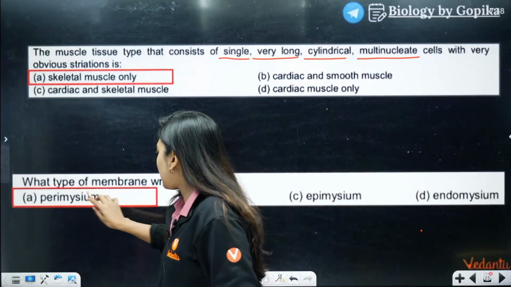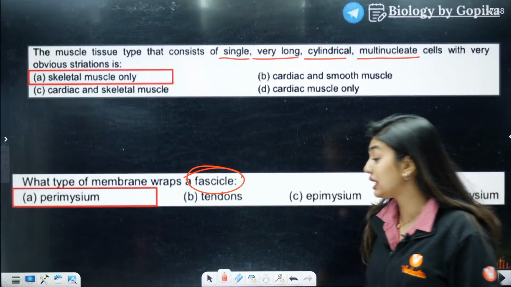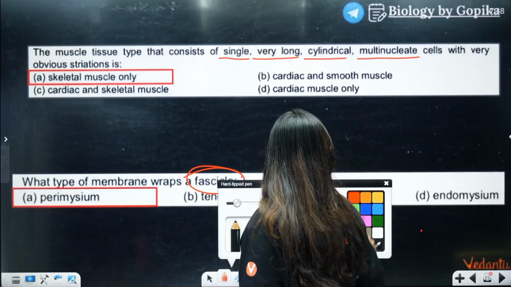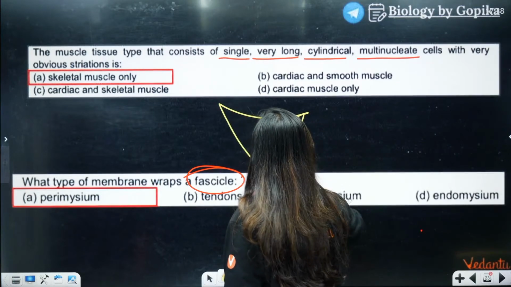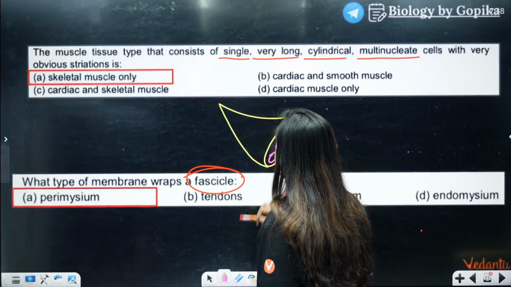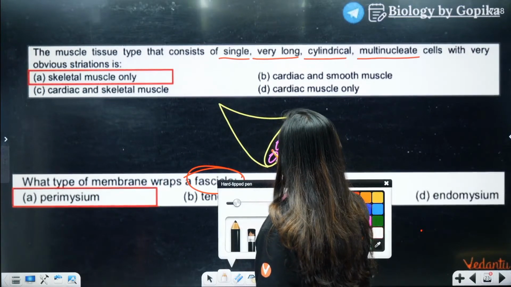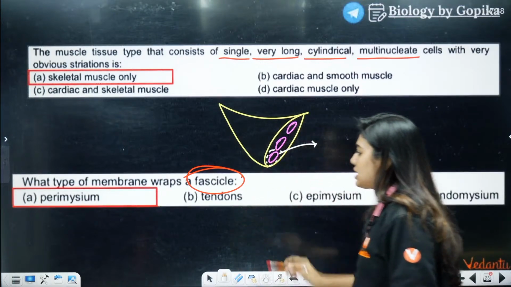See, what type of membrane wraps the fascicles? What type of membrane wraps the fascicle? Okay, fascicle, all of you remember the muscle bundle. This is your entire muscle, right? From inside the muscle, there are muscle bundles. These muscle bundles are lined by what? Perimysium, right? They're asking what is the membrane covering.